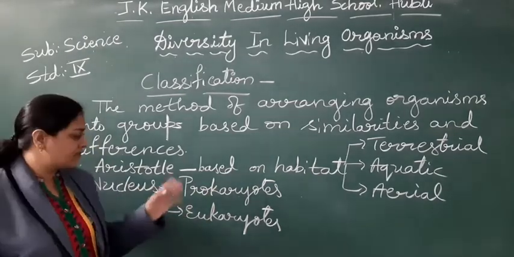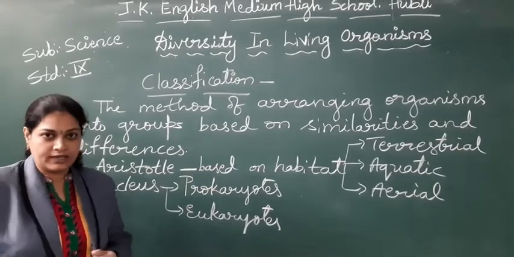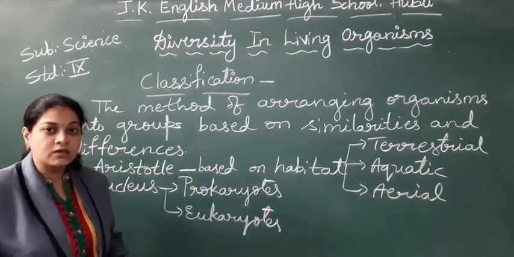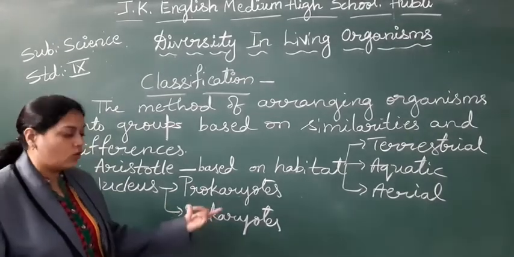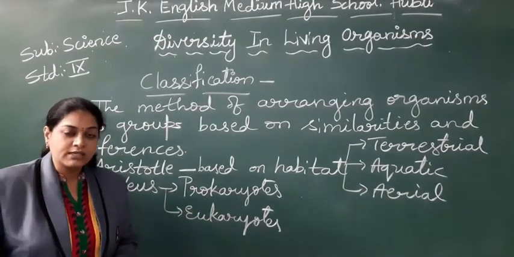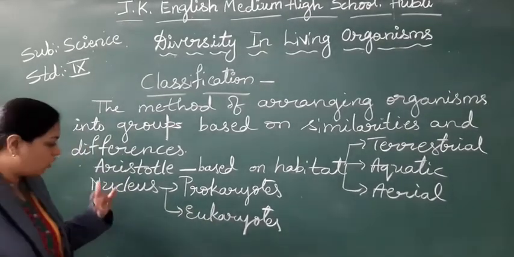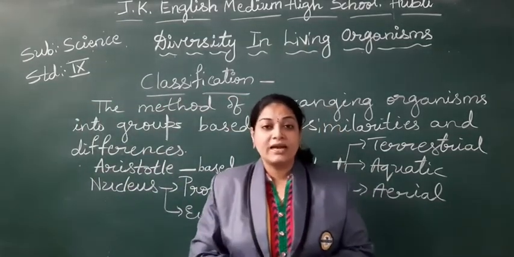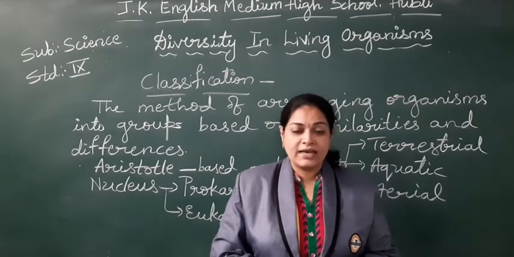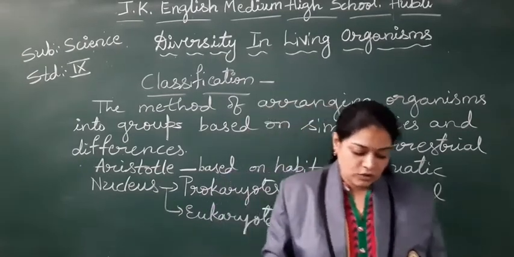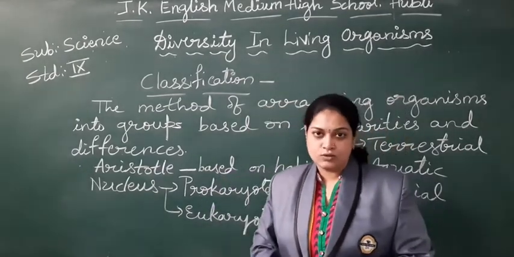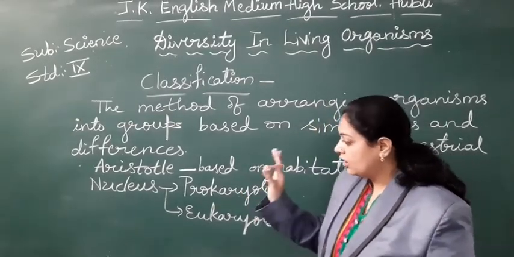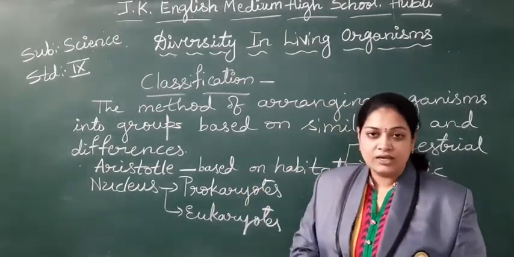The organisms which are not having the nucleus. Absence of nucleus are called prokaryotes. Presence of nucleus are called eukaryotes. So they thought of dividing the organisms only based on the presence or absence of the nucleus as the prokaryotes and the eukaryotes. But still it is not the final, it is not a conclusion for the classification.